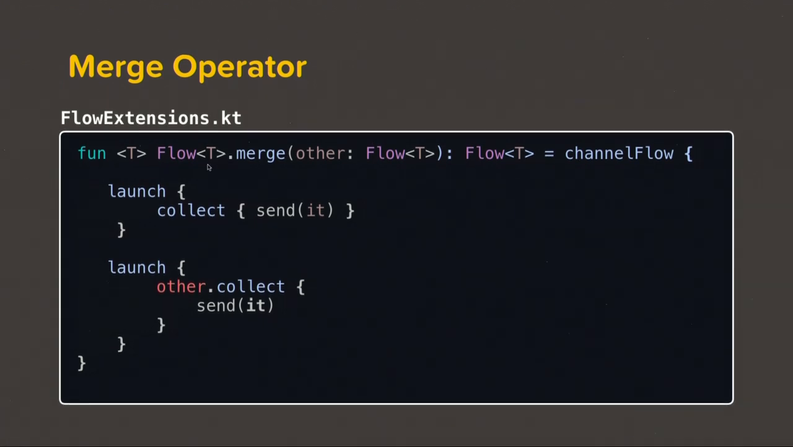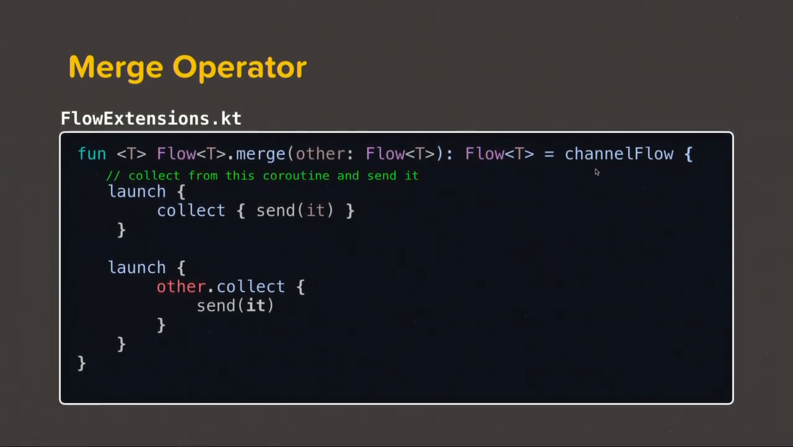What I'm trying to do over here is, I have one flow and I have another flow. I want to merge the items emitted from both of these flows into one. So I create an extension on flow. Why I've used channel flow over here, I'll come back to this later. Firstly, what I do is I collect from this coroutine and send it. So I launch a coroutine and I collect from this particular flow and send it to this other channel flow.